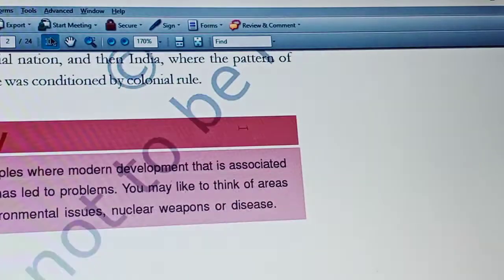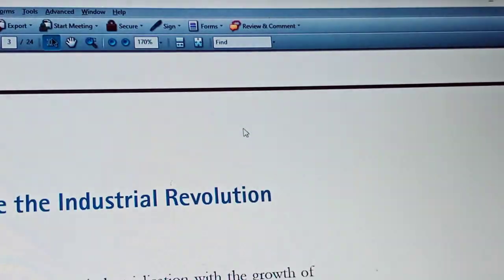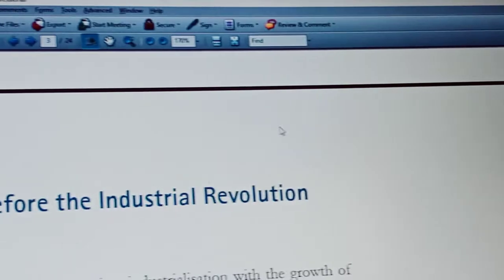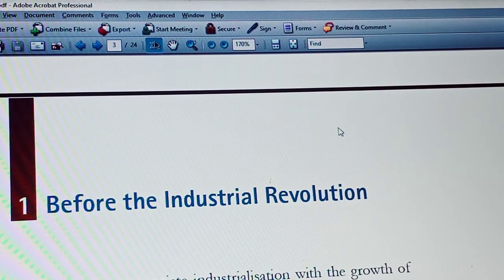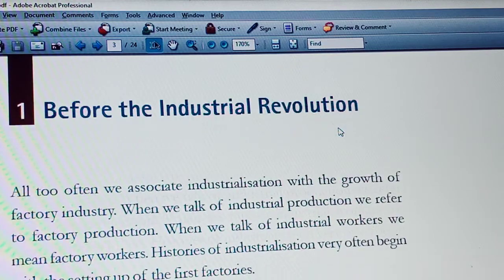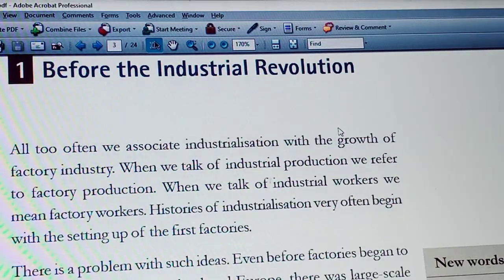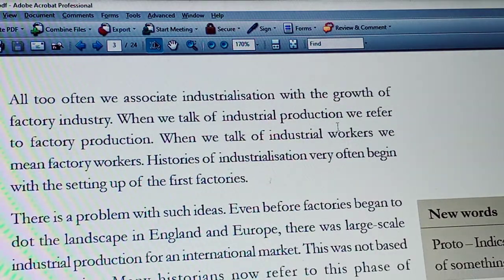And come to the lesson, Before Industrialization. There we learned a general idea about industrialization. The history of industrialization means factory production, that means workers engaged in factories. But this lesson focuses on the early stage before the industrial revolution or factory production.